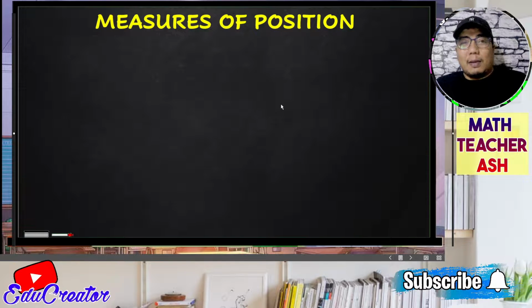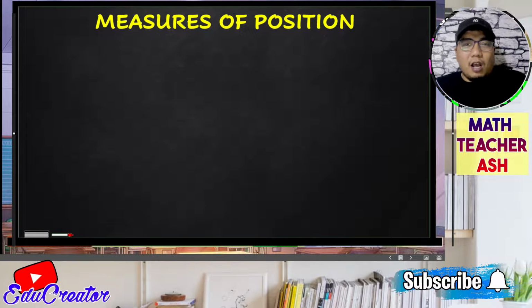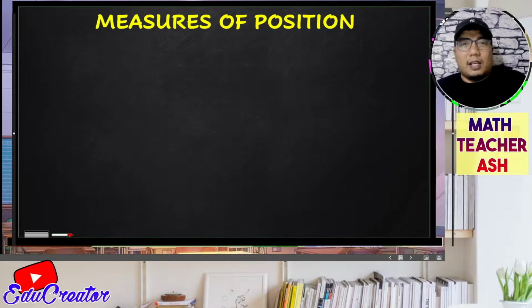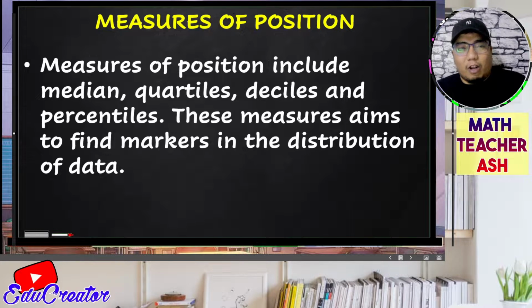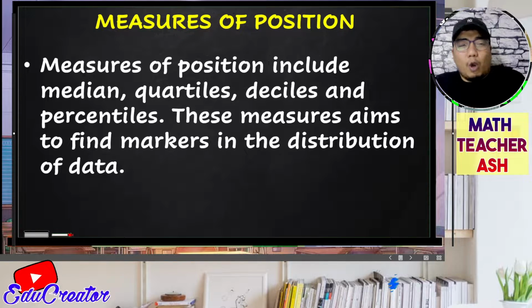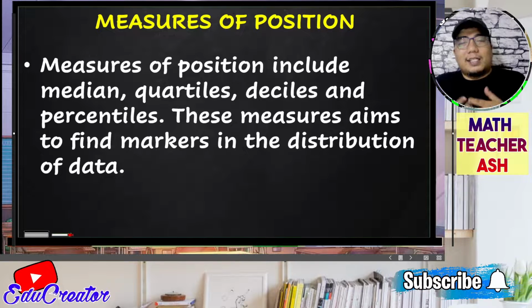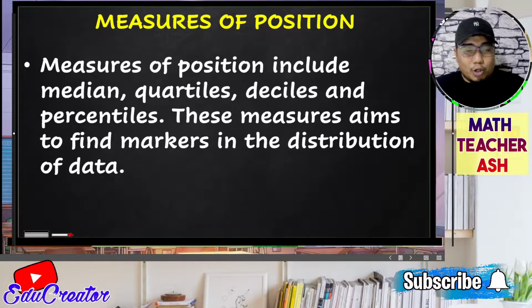Now, what are the measures of position? The measures of position in statistics are categorized into three types: the quartile, the decile, and the percentile. Among these, we also have the measure of central tendency known as the median. The median here is basically a part of the quartile, the decile, and the percentile. In the next videos, we will be talking about quartiles, deciles, and percentiles of ungrouped data as well as grouped data.